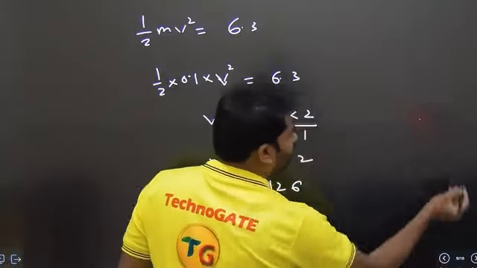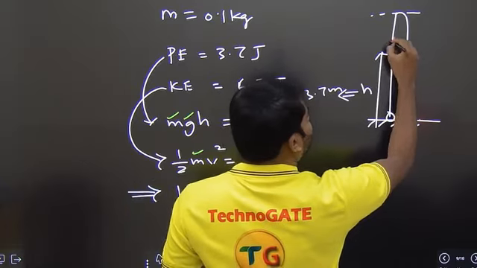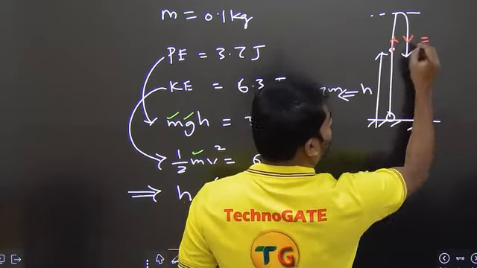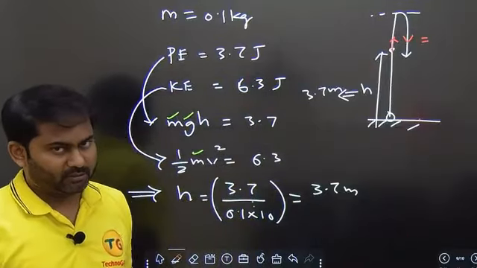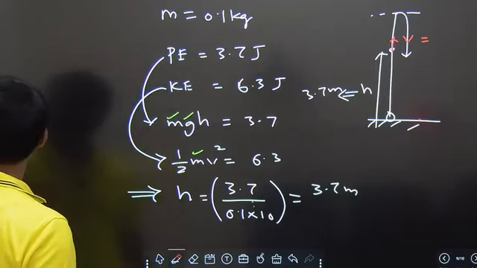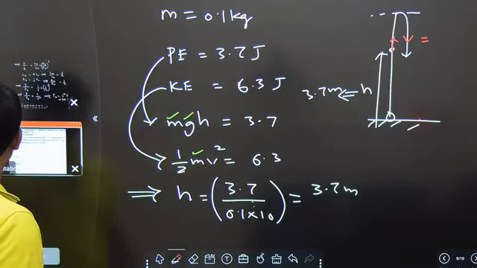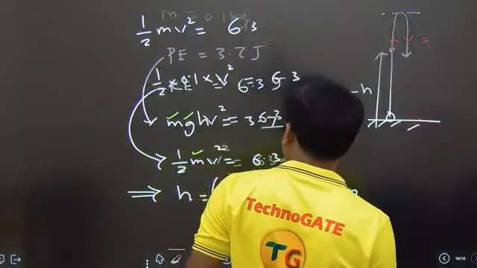What this means is, at this point the value of velocity is what we are getting like that. At the highest point velocity will be 0, but they are actually asking for the maximum height. What is this question asking? They are asking us to get the maximum height. So to get the maximum height, we have one formula. What is it?